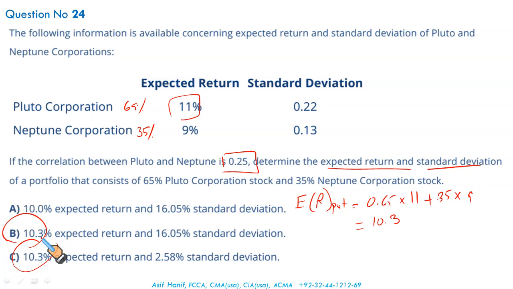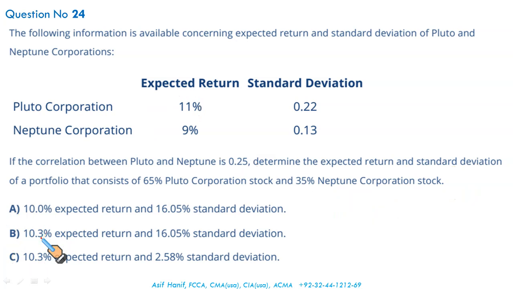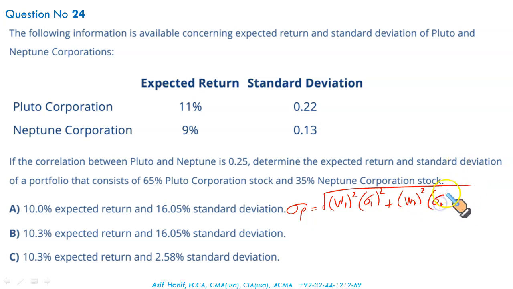It's not over yet. We have to calculate the standard deviation on the portfolio as well. What do we do? Was grossly missed. Well, right here we have it. The standard deviation of portfolio is equal to weight of your investment 1, which is Pluto. I'm going to use the labels used. Weight 1 squared, standard deviation of the first squared, plus weight 2 squared into variance or standard deviation squared of the second portfolio, plus 2 times weight of the first item in the portfolio, second one, multiplied by the standard deviation of 1, standard deviation 2, multiplied by the coefficient of correlation, which is given as 0.25.